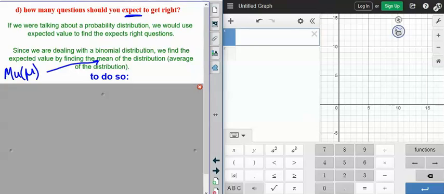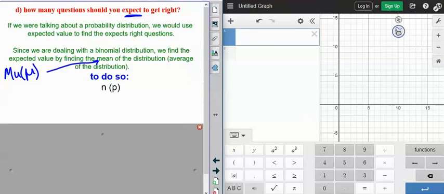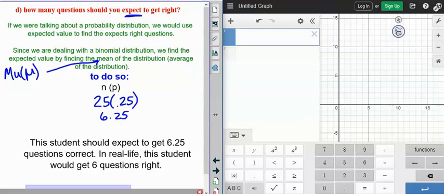But to find that mu, the expected value, all we're going to do here is just multiply n times p. So whatever the n is for the problem times the p of the problem. The n we said was 25, p we said was 0.25. If we multiply those two together, we should get 6.25. And again, what does that mean? That means this student should expect to get 6.25 questions correct.